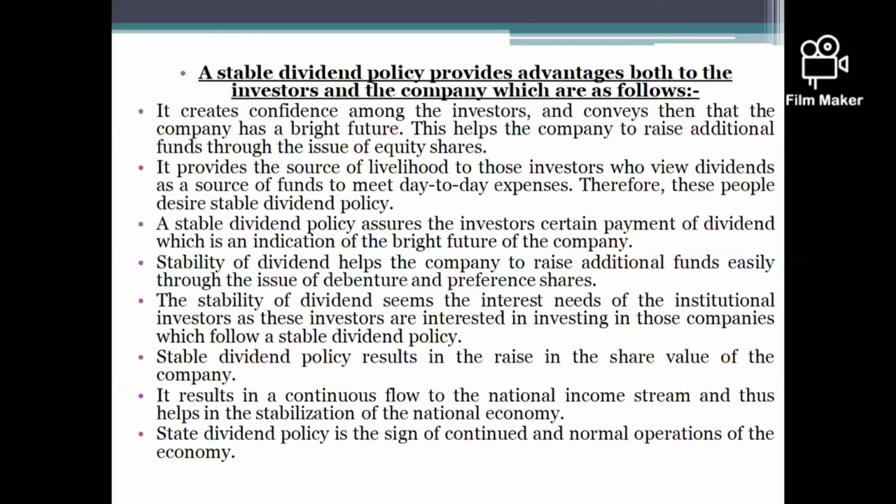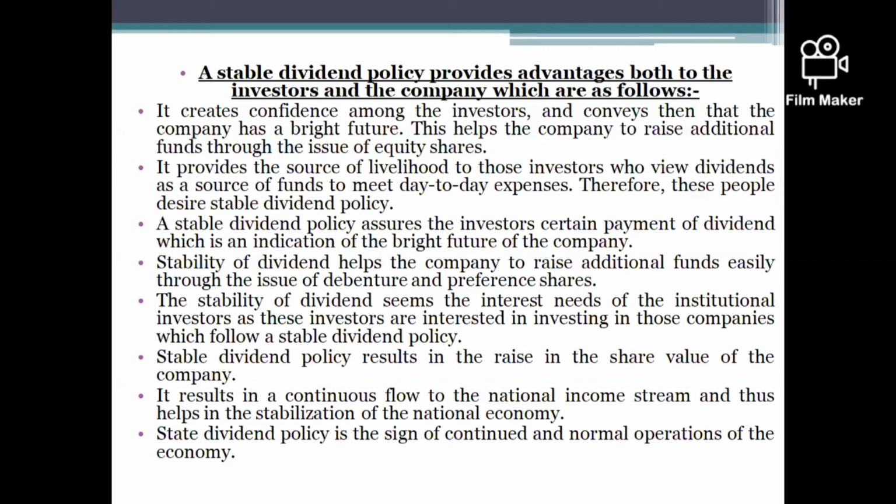Fourth, stability of dividend helps the company to raise additional funds easily through the issue of debentures and preference shares. And fifth, the stability of dividend suits the needs of institutional investors, as these investors are interested in investing in companies which follow a stable dividend policy, because most shareholders have an interest in investing in a company which is going to offer a stable dividend. Because of that, the company may get extra investment.